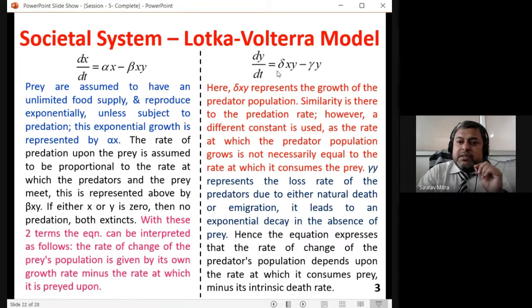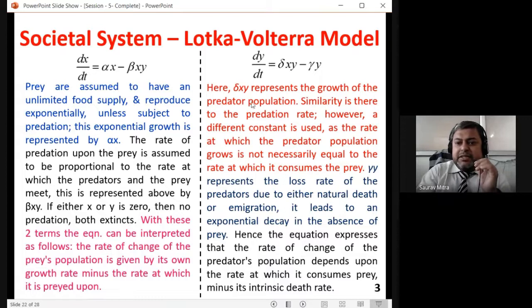So if delta xy increases, that means too many foxes are there in the area. Actually, they will fall short of food, and that will reduce the count of foxes in the area. So their own count will be the cause of their downfall. So gamma y represents the loss rate of the predator due to either natural death or emigration. It leads to an exponential decay in the absence of prey. That means they are not getting enough rabbits to eat.